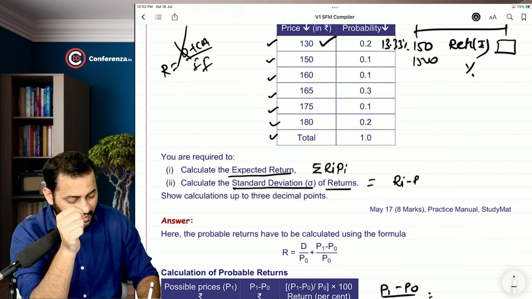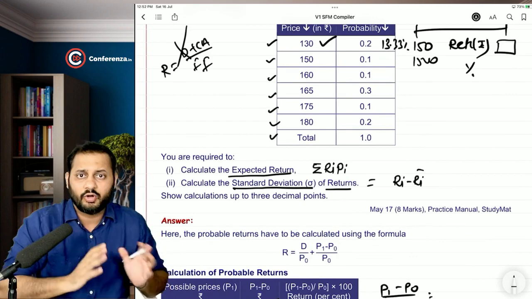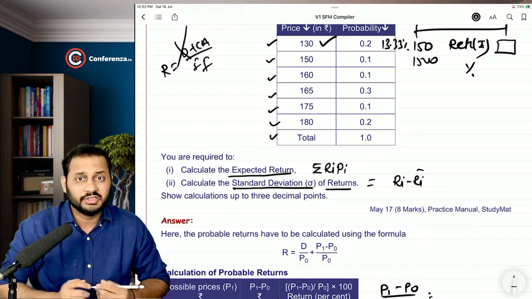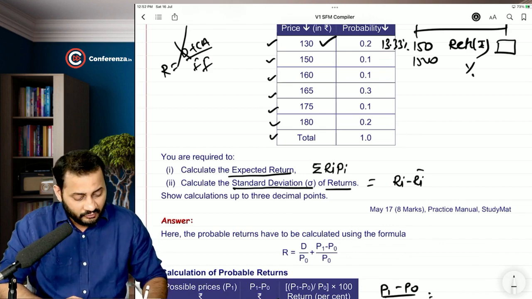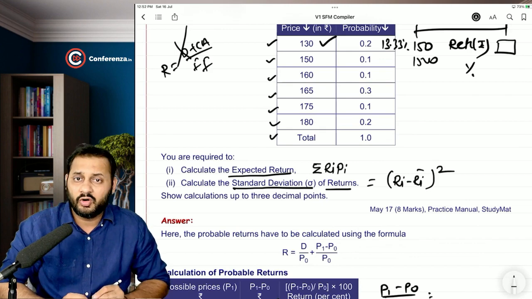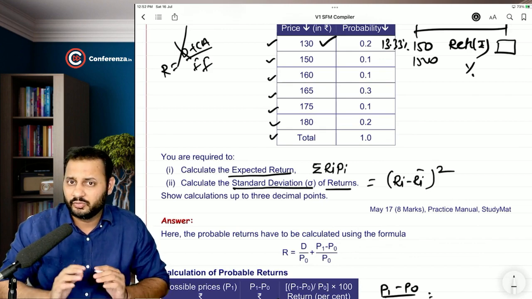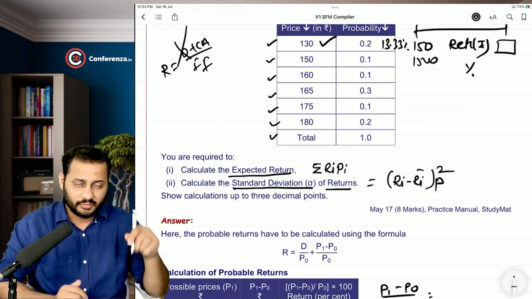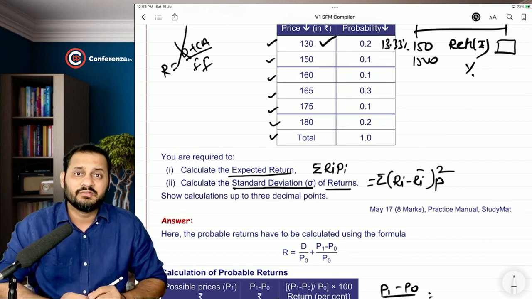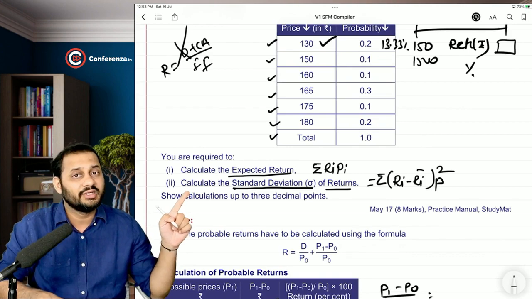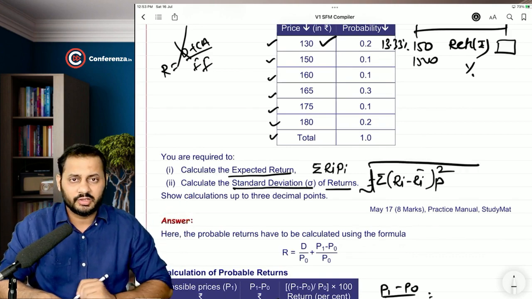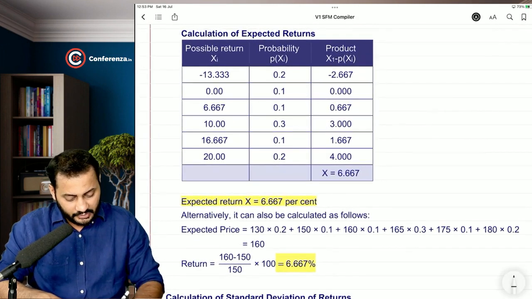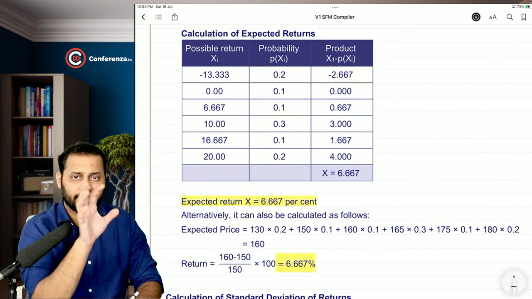Simply, first of all, take Ri minus bar Ri. Write down a column where you are calculating the deviation. There will be certain negative figures there, so you will have to square the entire column to remove the negativity. Once you have removed it, multiply it with the probability column and do the summation. This will give you the variance, but you have to calculate the standard deviation, so take the square root.